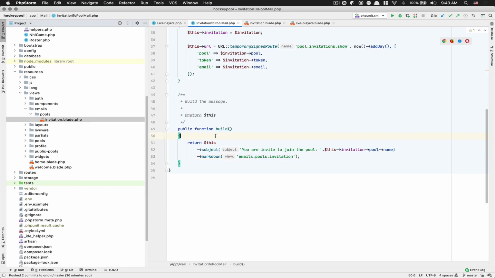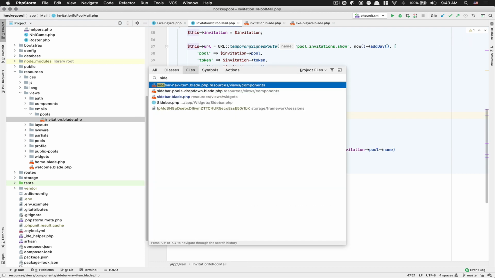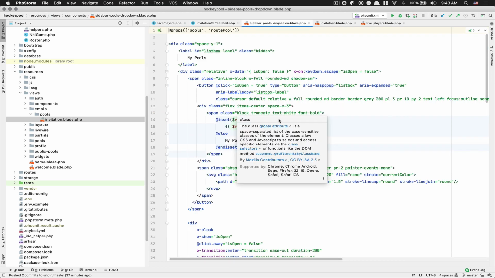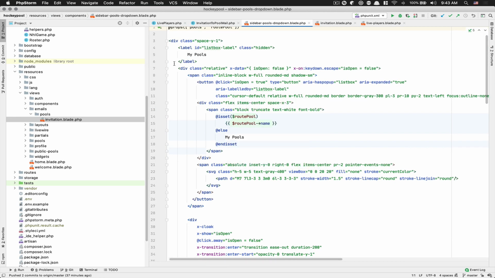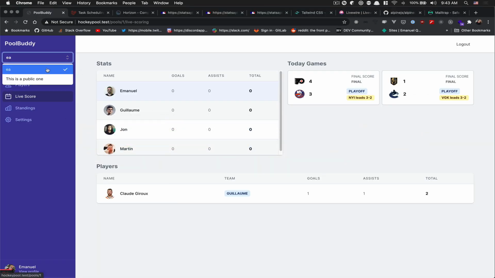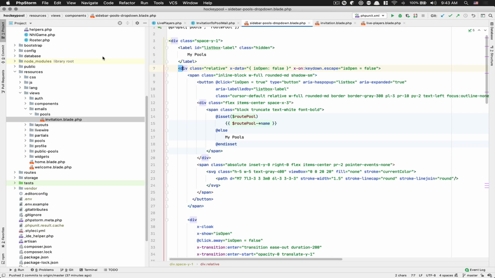After that, one thing I want to show you, for example, if we go to the drop down, I want to show you some Alpine. You see here my drop down. Right there, I click. You see I have that. I can press escape and this is closed. I can click away. The way that works, I have this div.